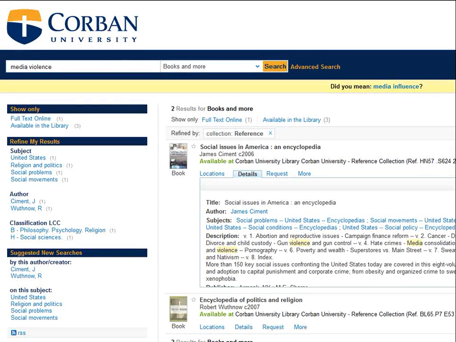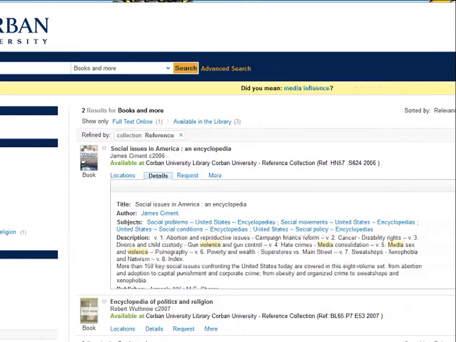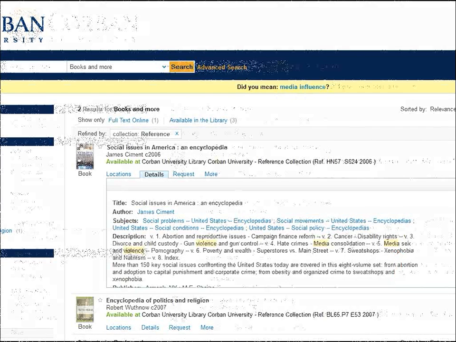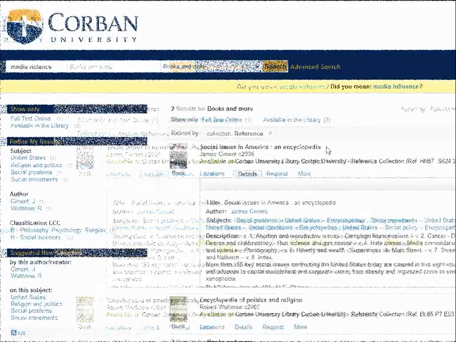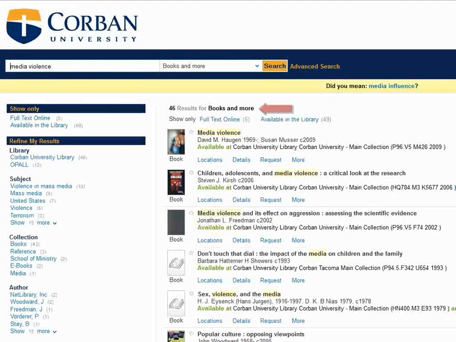We can see that Social Issues in America is helpful by looking at the Details tab. This often provides the table of contents. We can see that this title covers the topic of media, sex, and violence. Let's go back and take a look at the rest of Corban's print collection. Simply click on the X that narrowed down your search to the reference collection. We have approximately 50 resources to look at. Most of these titles are available.